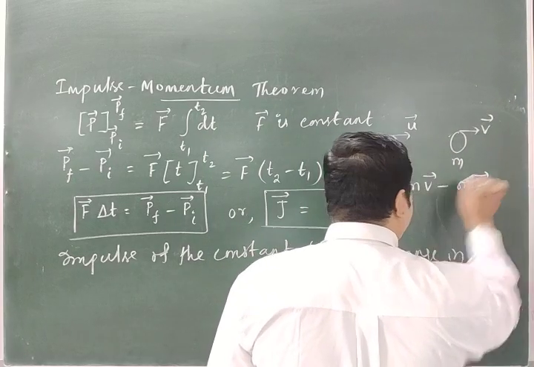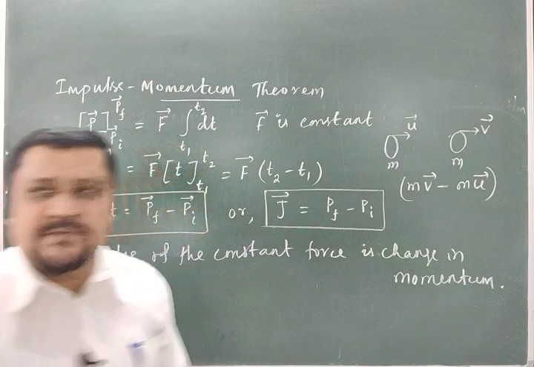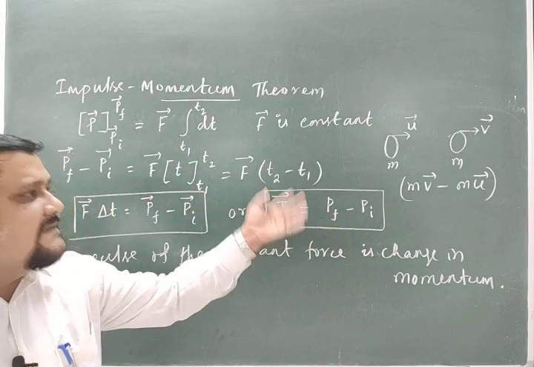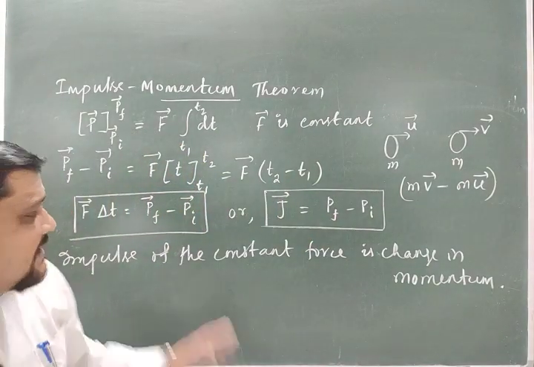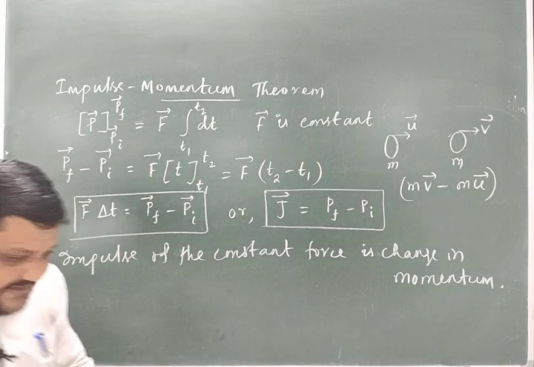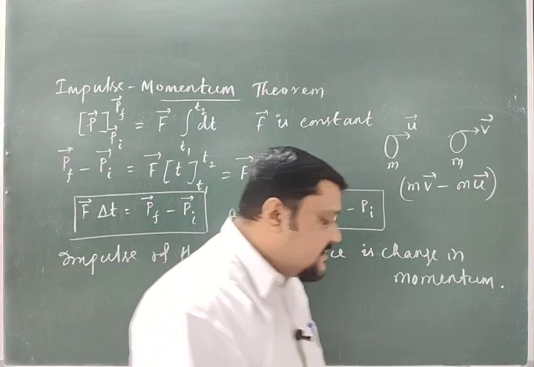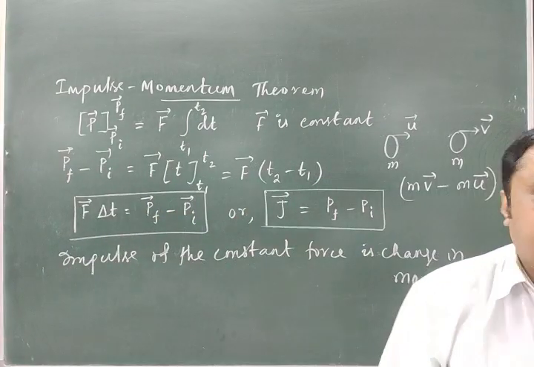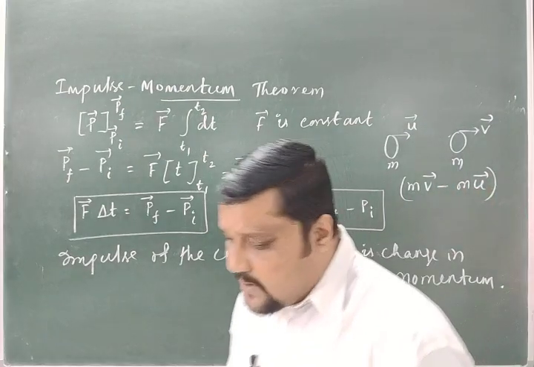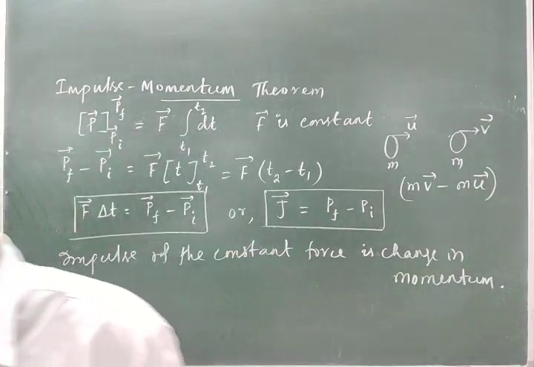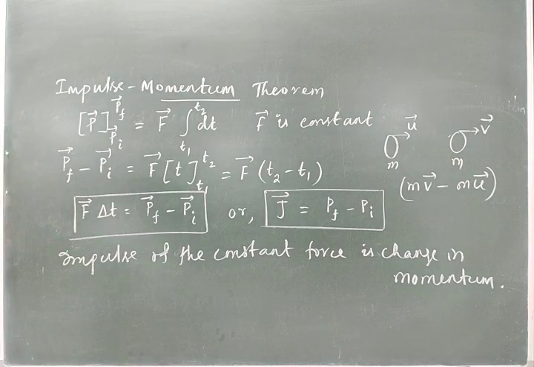So mv minus mu, that is your Pf minus Pi. That is the impulse. So this impulse gives you the change in momentum. So impulse is the force into time, or also it is the change in momentum of the body. Clear? So now, in the case of the positive impulse, when can we say that the impulse is positive?